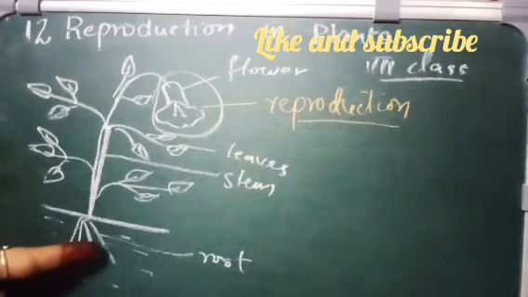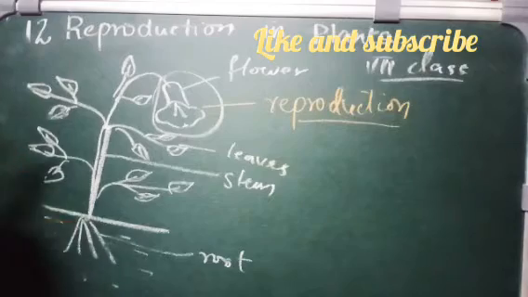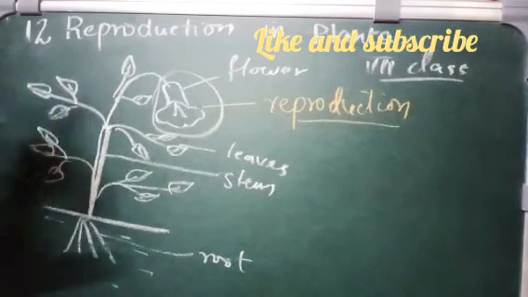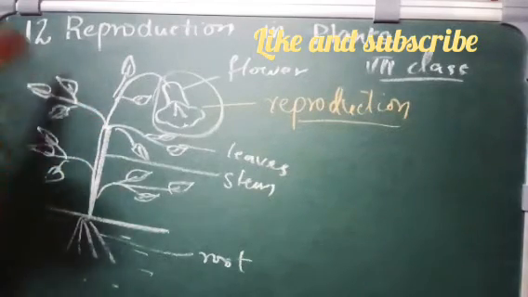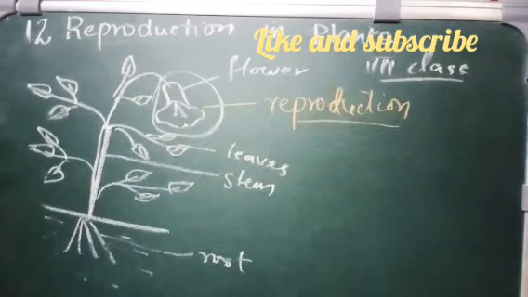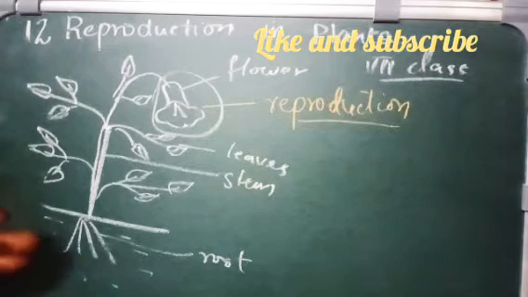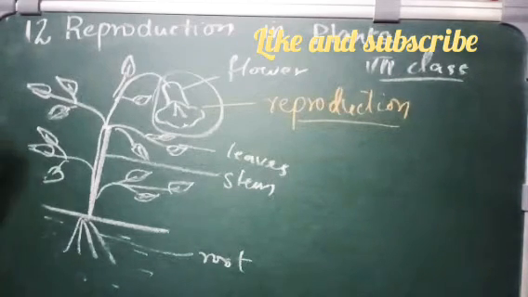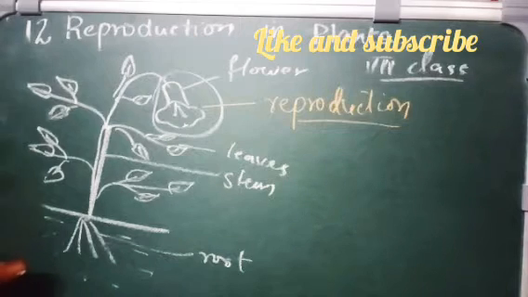A plant reproduces the next generation, as it has seeds inside it. In this lesson, we will see how the reproduction of the next generation, the new offspring, takes place with these flowers.